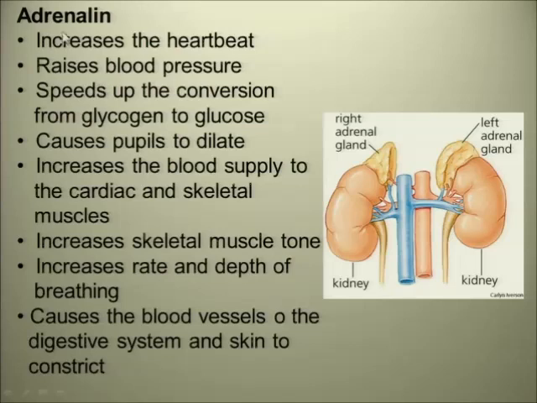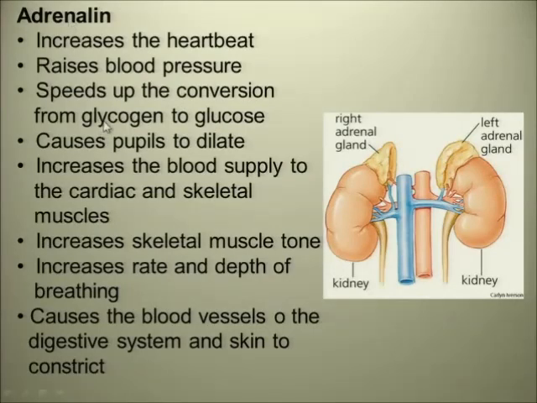And then we have adrenaline. It increases the heartbeat and raises blood pressure. It speeds up the conversion from glycogen to glucose. You can see it's not only thyroxine that does this function, it's also adrenaline.